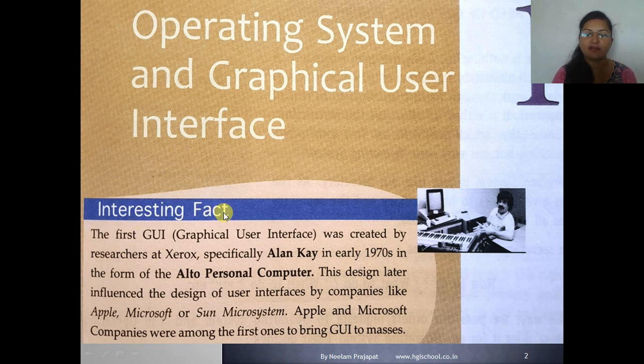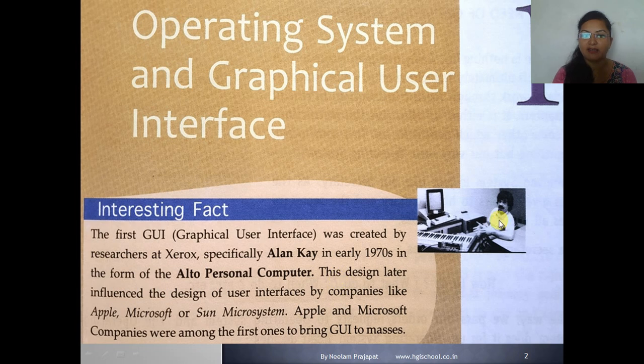An interesting fact is that the first GUI, graphical user interface, was created by researchers at Xerox, specifically Alan Kay, in the early 1970s in the form of the Alto personal computer.